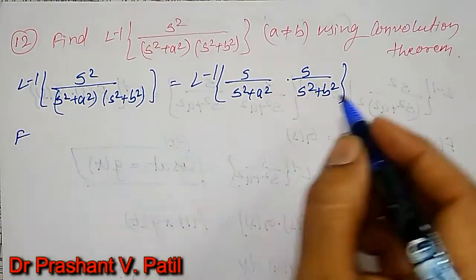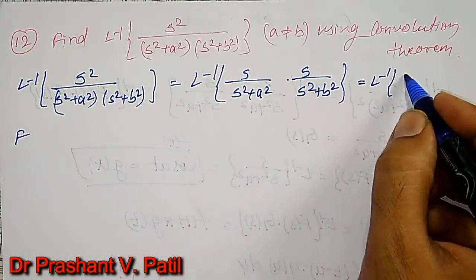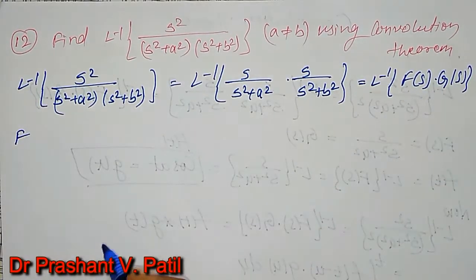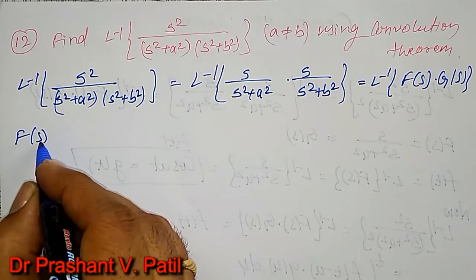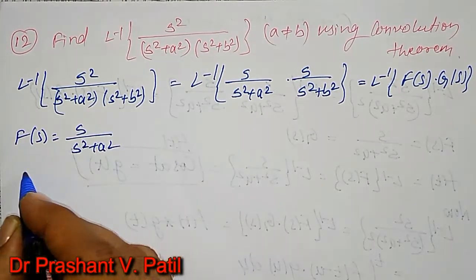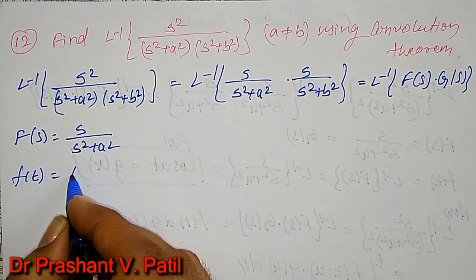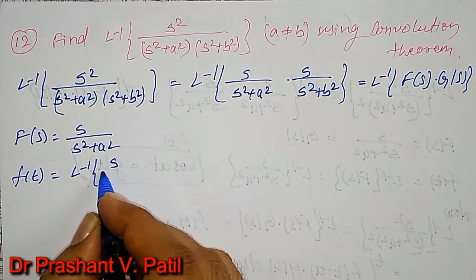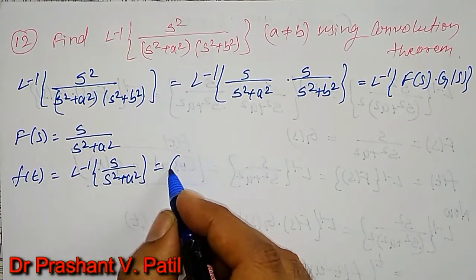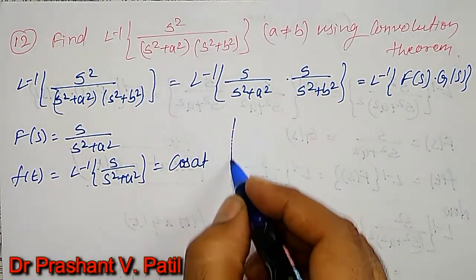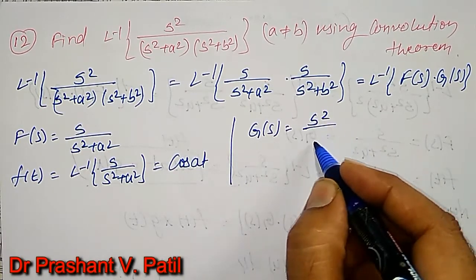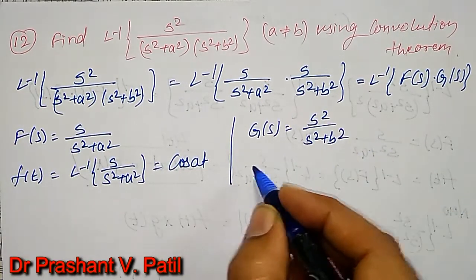Therefore my F(s) is equivalent to f(s) into g(s), to apply convolution. Therefore f(s) is nothing but s divided by s square plus a square. Therefore my f(t) is the inverse Laplace transform of s divided by s square plus a square, that is cos at. Similarly g(s) is s divided by s square plus b square.